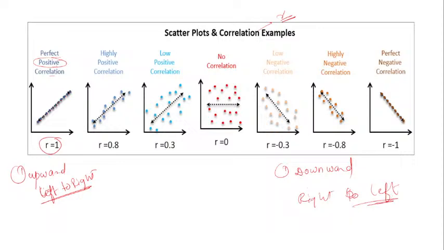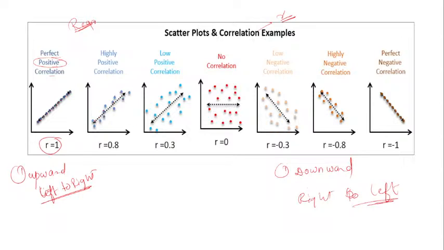Now when it is perfectly plotted on the line, it is perfect positive correlation. When you say high positive correlation, it is related to a particular line, the regression line. No, we are talking about the correlation. So it is related to the particular line, that means when we draw the diagram. It is also called a regression line, but here it is called a correlation line.